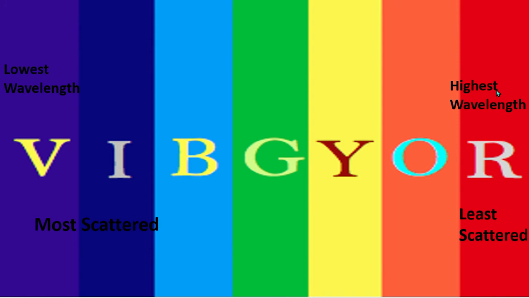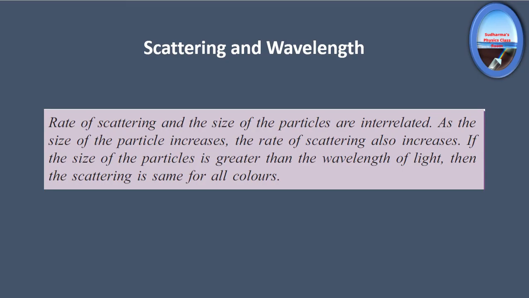So it is understood that the lower wavelength region will be scattered the maximum. In the visible spectrum, violet will be scattered the maximum, and red, which has the highest wavelength, will be scattered the least. But I asked you some questions before, right? What was that question? Why is the color of the sky blue, and why does the sun appear reddish during sunrise and sunset?